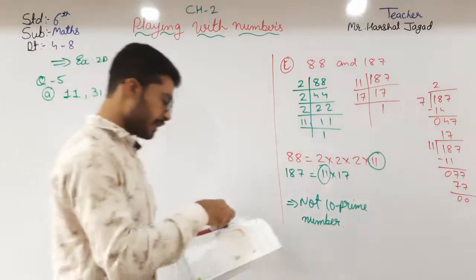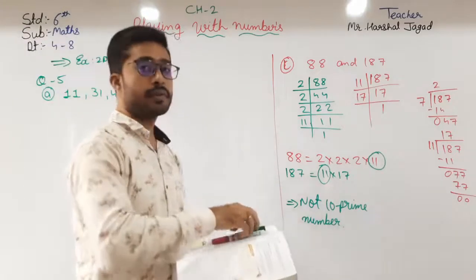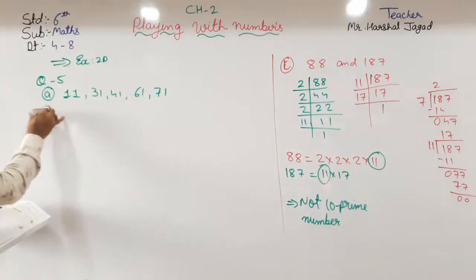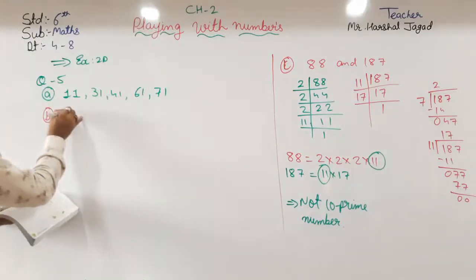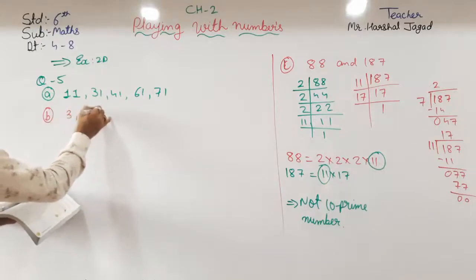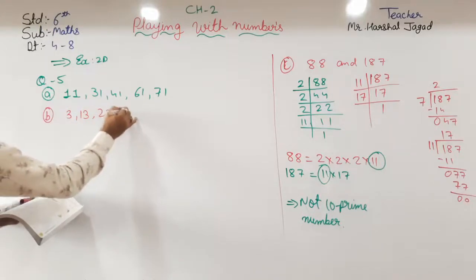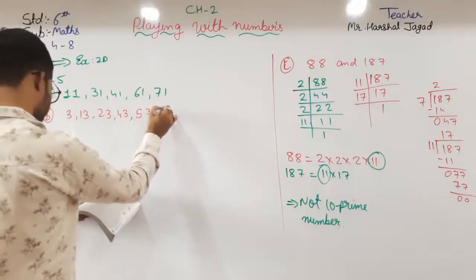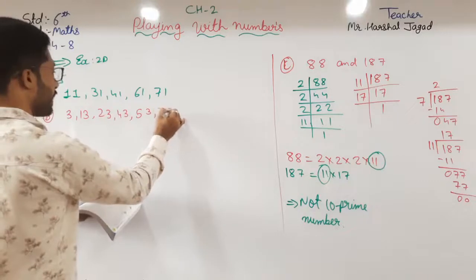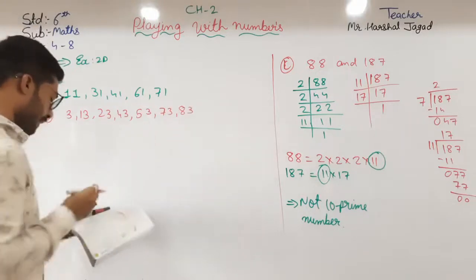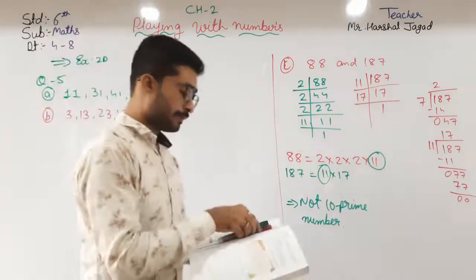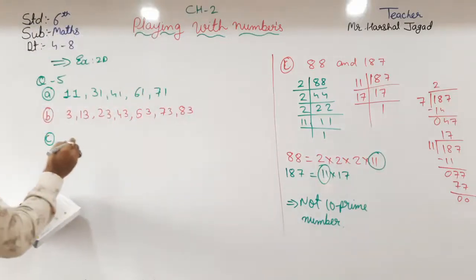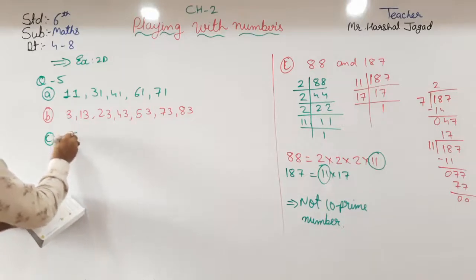Then those whose unit place is 3. So B will be 3, 13, 23, 43, 53, 73 and 83. Then C, that is 5, so only 5.